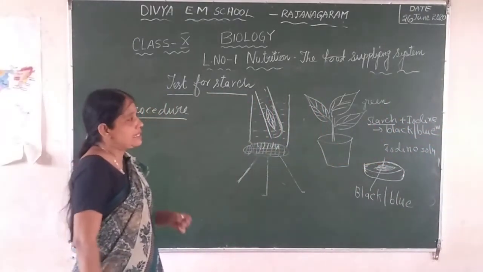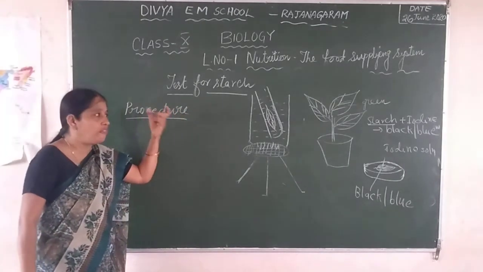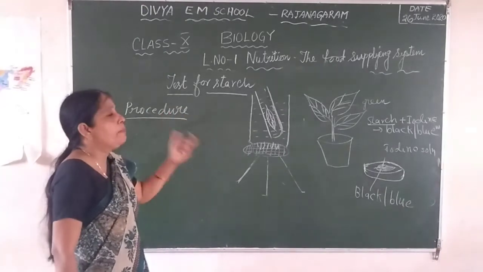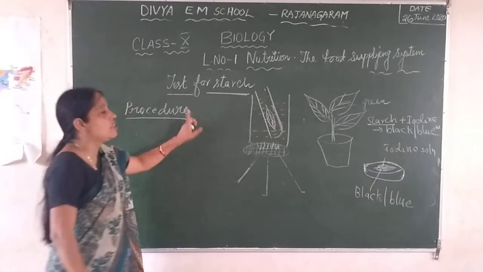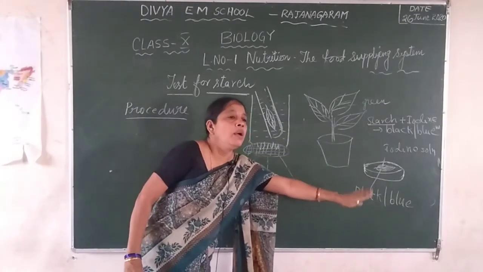So from this experiment, we can prove that the food prepared after photosynthesis is nothing but starch. If it is not starch, the leaf will not change into black or blue color.